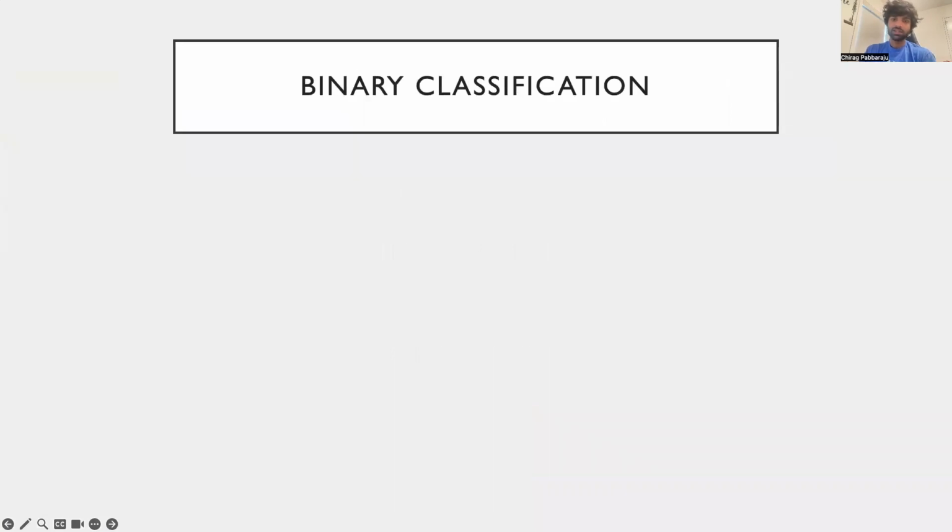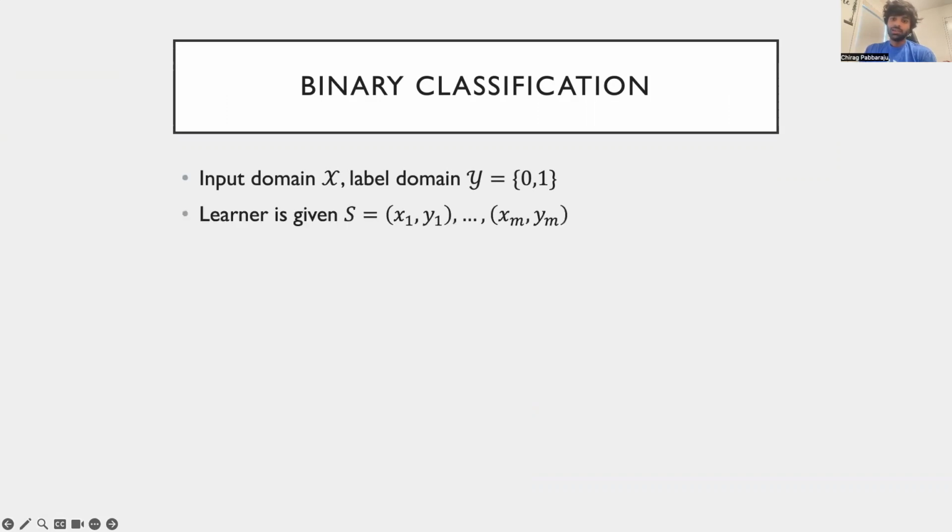One of the simplest machine learning problem settings is that of binary classification. Here, there is an underlying domain X, which we want to label entirely with zeros and ones. Concretely, the learning algorithm is given as input a labeled sample S of size M. The sample consists of xi-yi pairs where the xi's are drawn IID from some unknown distribution D on X. Furthermore, we assume that the labels yi are consistent with some unknown hypothesis H star, which belongs to the known hypothesis class H. This is also known as the realizable setting, and for the purposes of this talk, we will restrict ourselves to this setting.